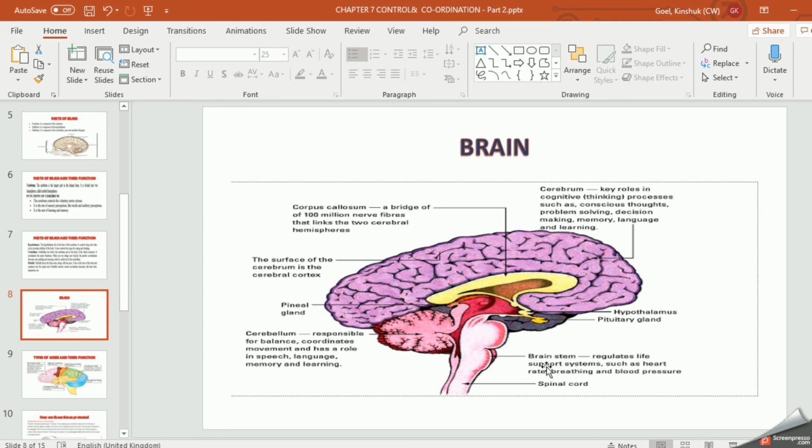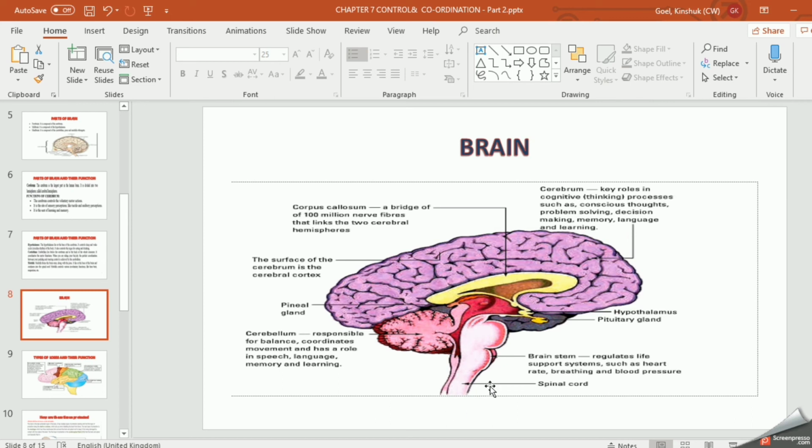Now this is the brainstem. This brainstem consists of the pons and medulla, right? It regulates heartbeat, breathing and blood pressure. All the involuntary actions are controlled by the medulla, right? And for the pons you have to write that it controls the breathing rate. This is the spinal cord, which is protected under the vertebral column, and it helps us to control reflex action and balancing the body, right?